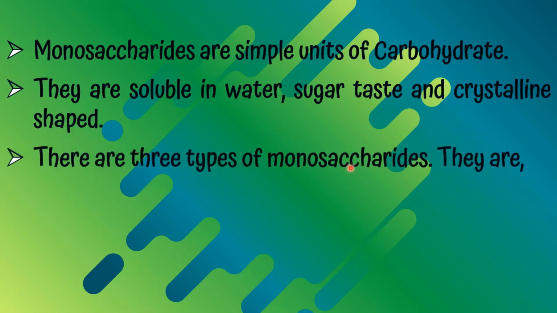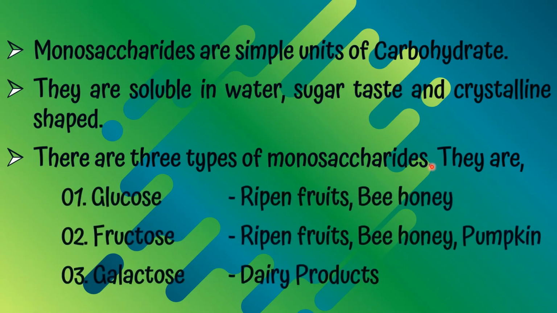There are three types of monosaccharides, and they are glucose, fructose, and galactose. The foods containing glucose are ripened fruits, bee honey. The foods containing fructose are ripened fruits, bee honey, and pumpkin. The foods containing galactose are dairy products.